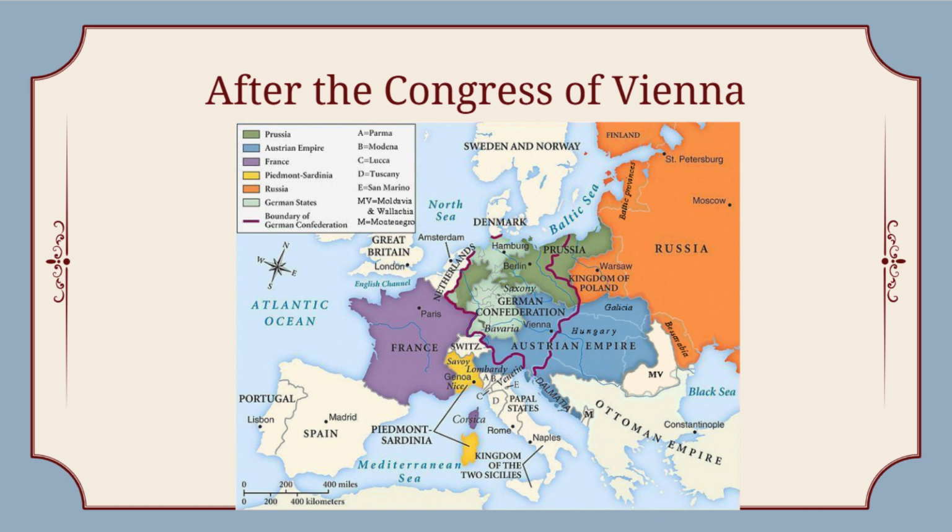And then this is the map after the Congress of Vienna. So you see, France gets basically its original country back. And then we start to see the development of some new situations, like the German Confederation, which will be important moving on. And we get Prussia and Austria getting a lot of its land back.